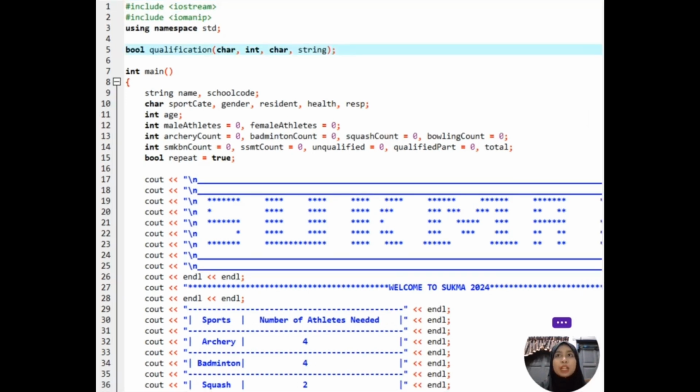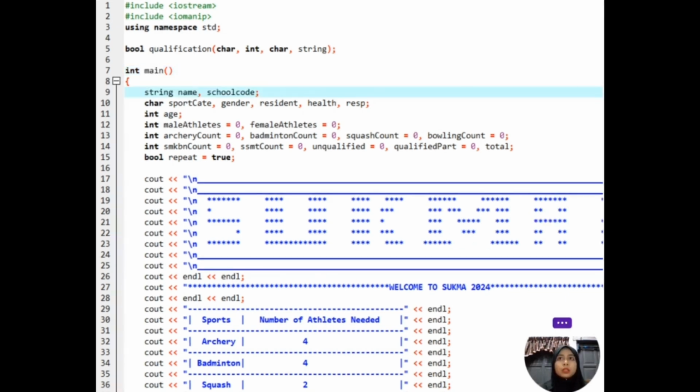Next part is the function declaration. One of the core components of our program is the qualification function. This function checks whether an athlete meets specific eligibility criteria based on residency, age, health status, and school affiliation. It returns a Boolean value indicating whether the athlete is qualified. As we can see here, the main function is the heart of our program. It initializes variables, displays a welcome message, and enters a loop to collect and process athlete registration information.